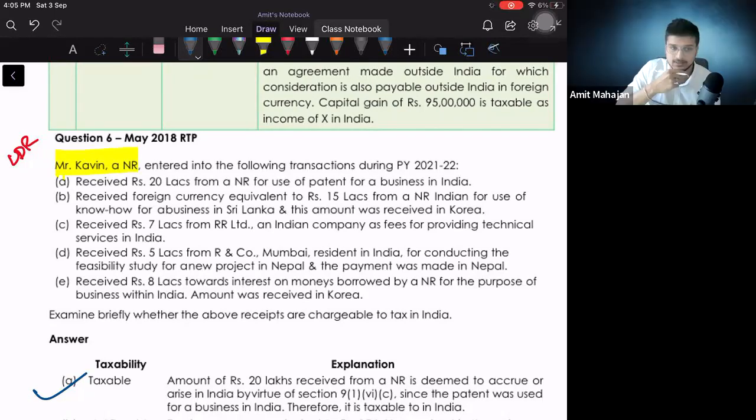Okay, great. Second point, received foreign currency equivalent to 15 lakhs from a non-resident Indian for use of know-how for a business in Sri Lanka, and this amount was received in Korea. Think a little. Don't unmute, just tell me in the chat.